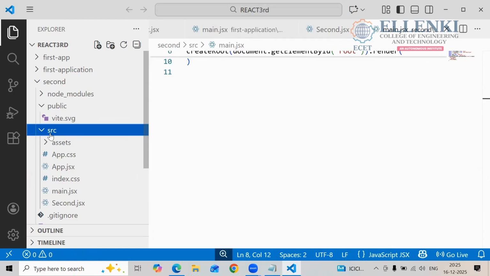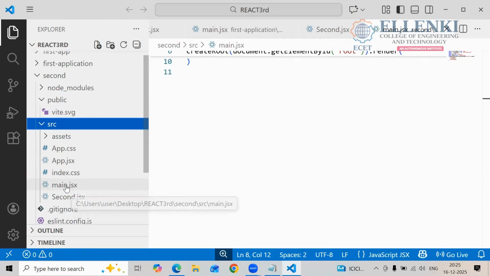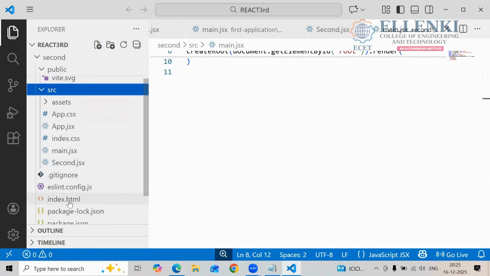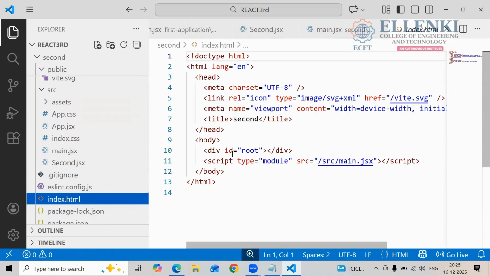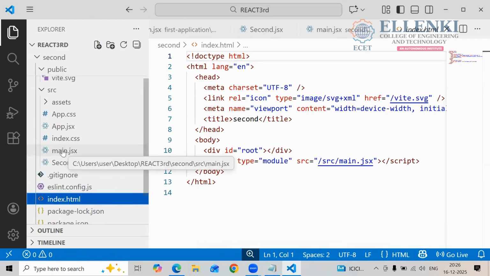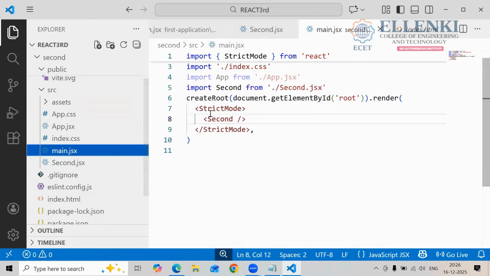Main.jsx internally connects with what? Index.html. How is it going to connect? With the help of id equals to root. In the index.html, what do we have? We have id equals to root. This root is connected with where? main.jsx.